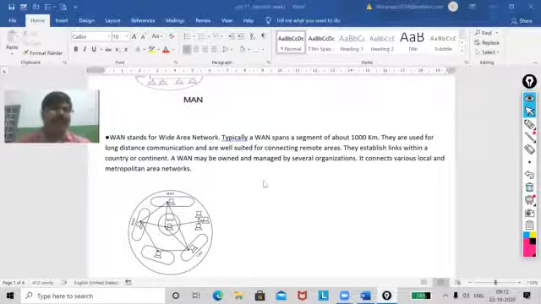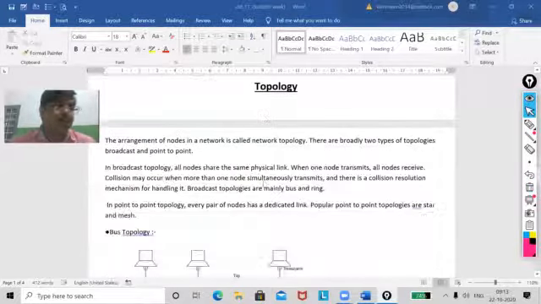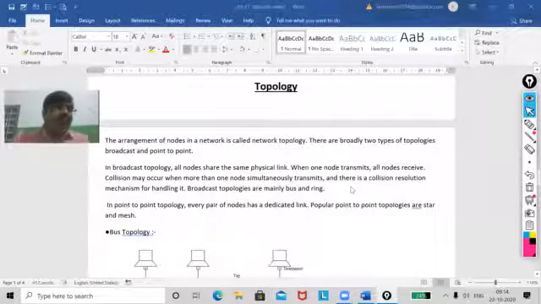Now, the next part, that is topology. You know how you are going to arrange your PCs, arrange your nodes in a network. That arrangement of your nodes is called network topology.